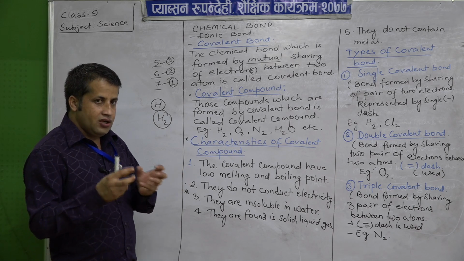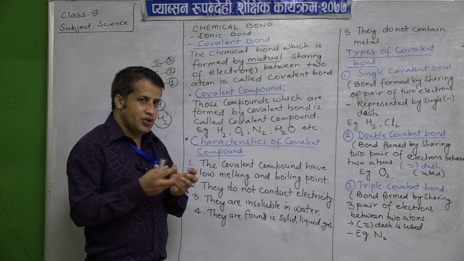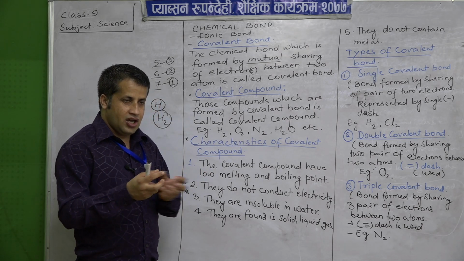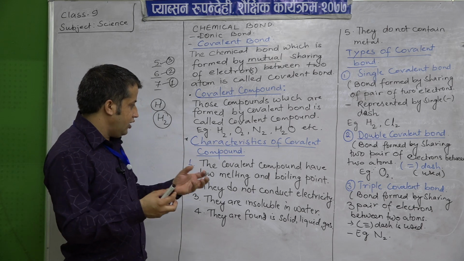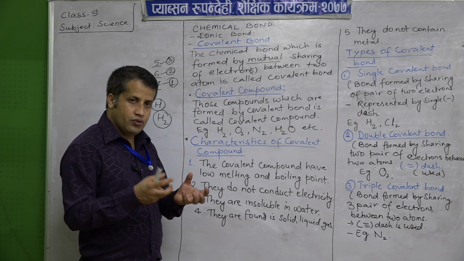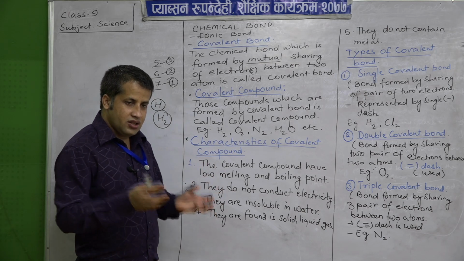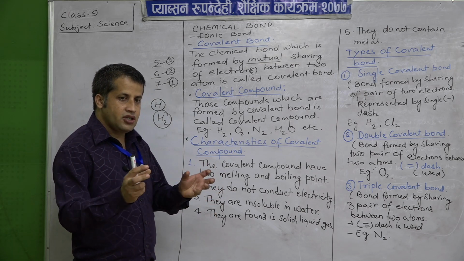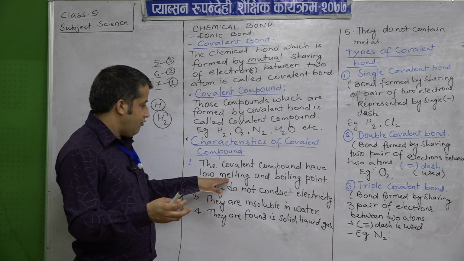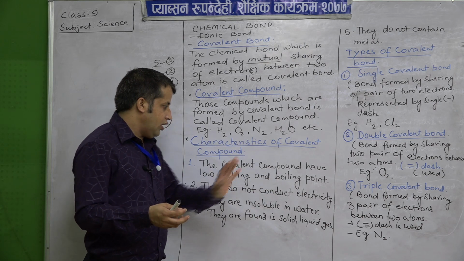And we know that energy and temperature are directly related with each other. That is why covalent bond is a weaker bond; weaker bond means they can be easily split up into other elements. So, they have low melting and boiling point.